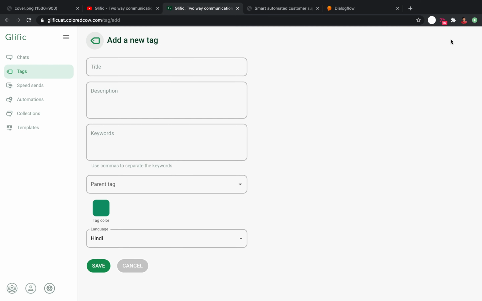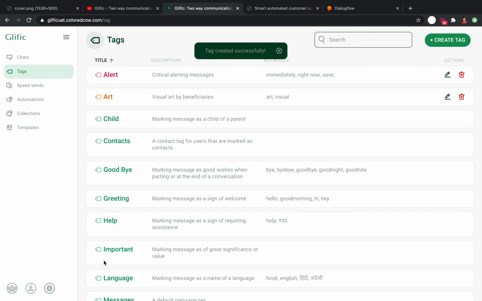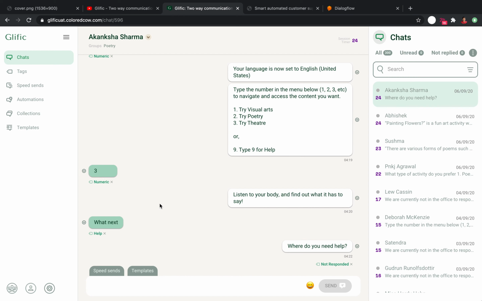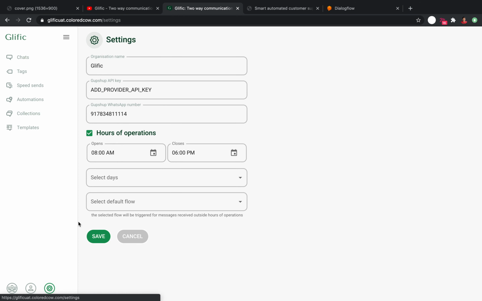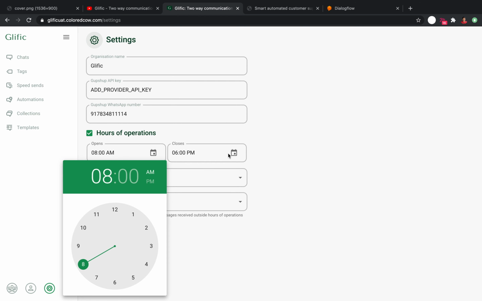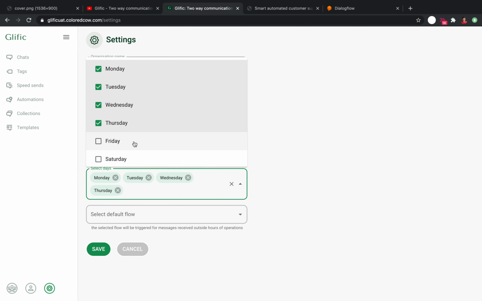Now, you can also add color coding to tags. Create a tag, select a color, and save. And finally, NGOs will be able to set up automated out-of-office messages by going into Settings, enabling Hour of Operation, selecting the time period, days, and the default flow.